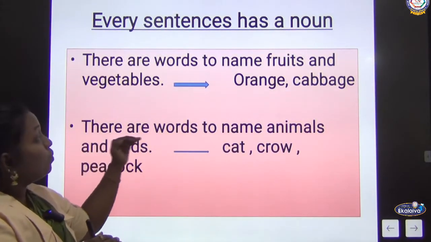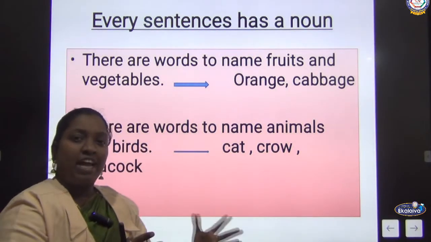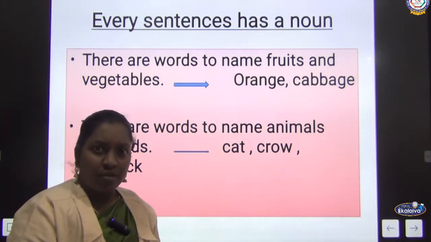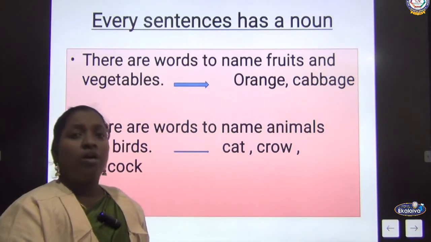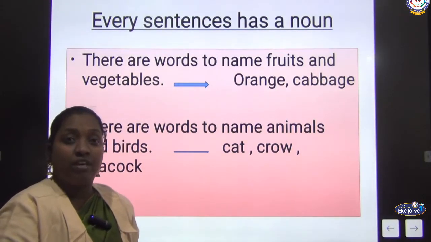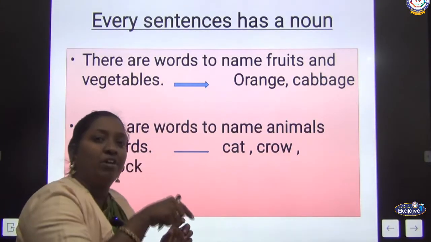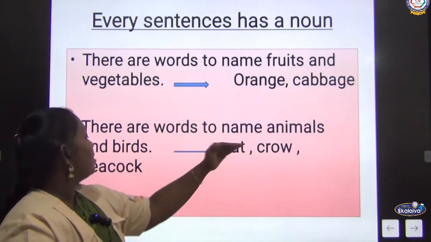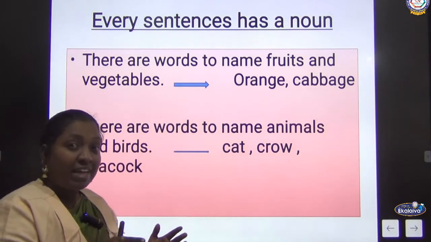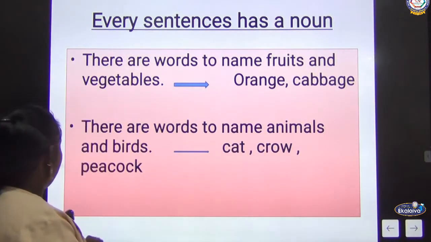Next one, there are words to name animals and birds. Just like that, when I say animal, what do you understand? Will you say whether it is a domestic animal, a pet animal, or a wild animal? We cannot predict which animal I am asking, isn't it? So all animals have a specific name. Example, cat, cow, peacock. We have more than that. After the class I will ask you, and you have to tell me the answer to my question. Okay, got it?